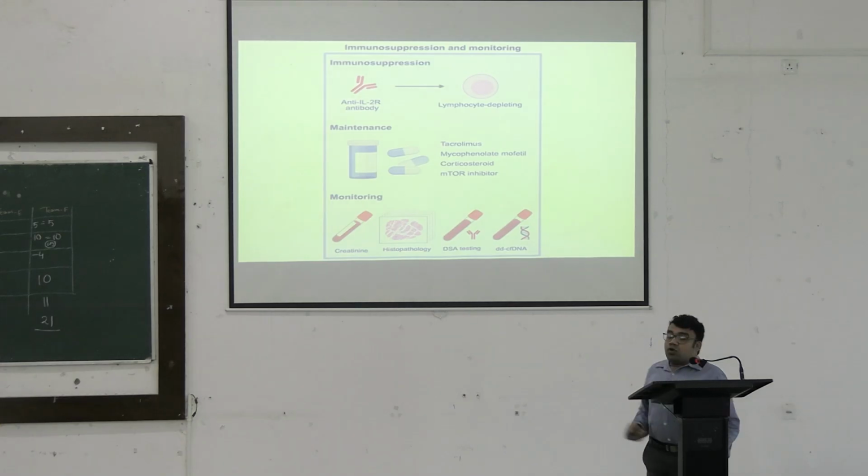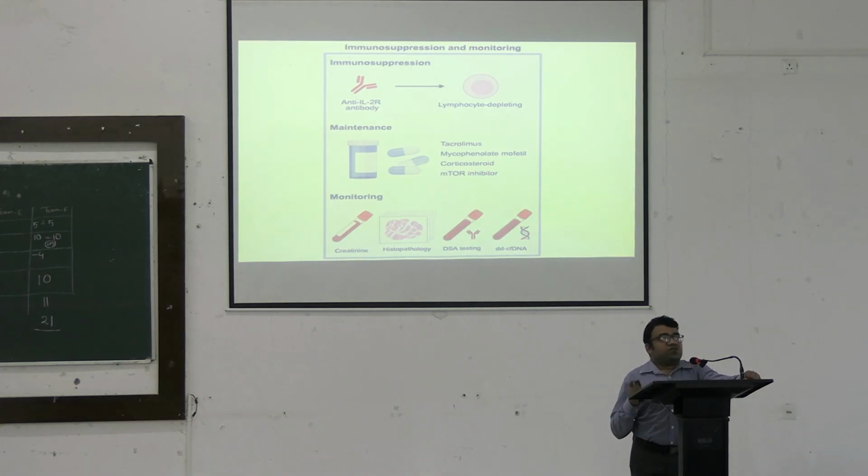And during this time, we also have to look for the various signs of graft rejection, or many parameters which help us in identification of rejection of the graft itself. Now keep in mind, the timeline over here is from days to months. And this is the actual period where the patient is immune suppressed and is prone to various kinds of infections.